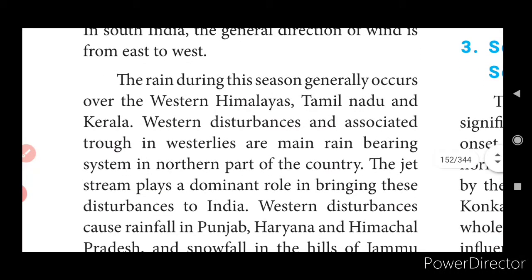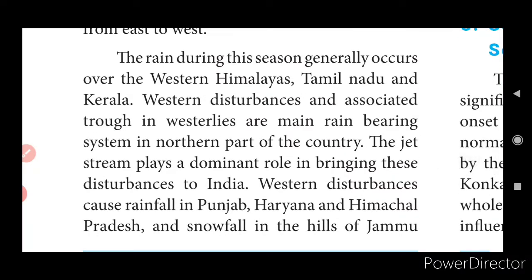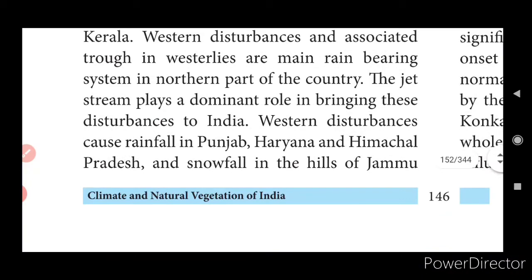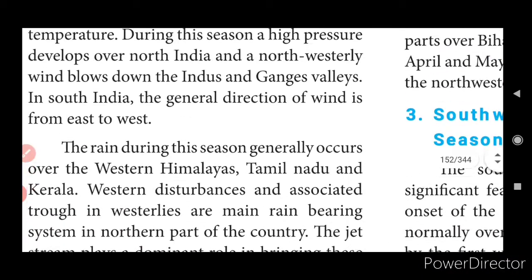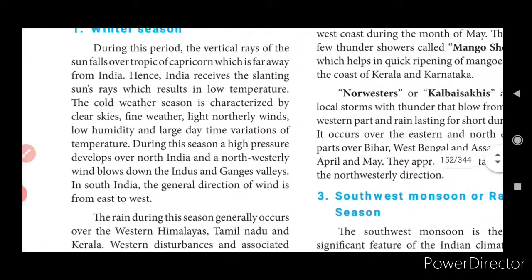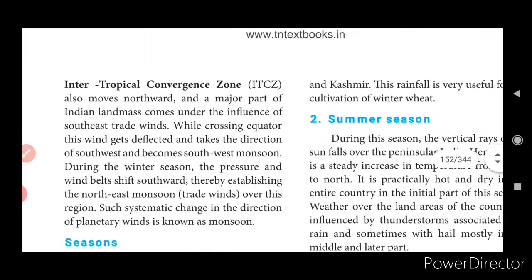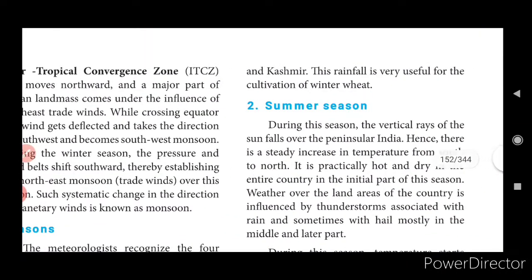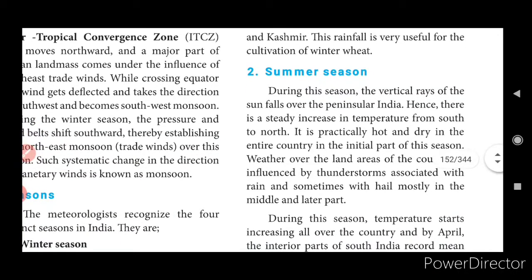During this season, western disturbances generally occur over the western Himalayas, Tamil Nadu and Kerala. Western disturbances cause rainfall in Punjab, Haryana and Himachal Pradesh, and snowfall in the hills of Jammu and Kashmir. Now, coming to the summer season. With the summer season itself, we can understand what it means.